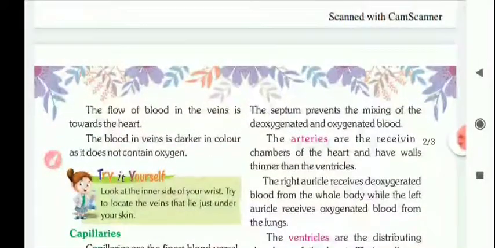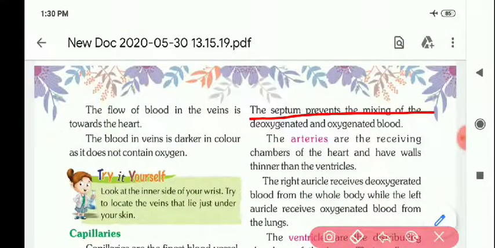Now the septum prevents the mixing of the deoxygenated and oxygenated blood.